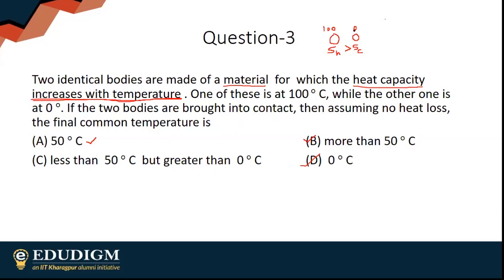The common temperature achieved is always more towards the body with the greater heat capacity. The ideal case would be 50 degrees, but since the hotter body has greater heat capacity than the colder body, the common temperature will be more towards 100 degrees Celsius. Option B will be correct.